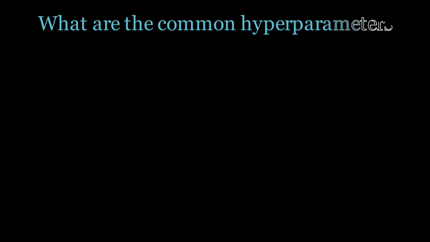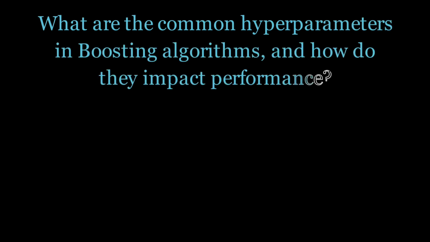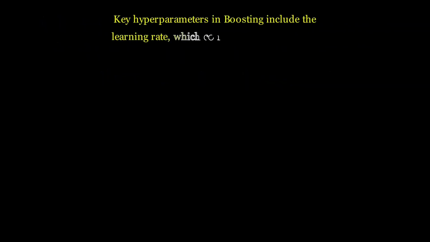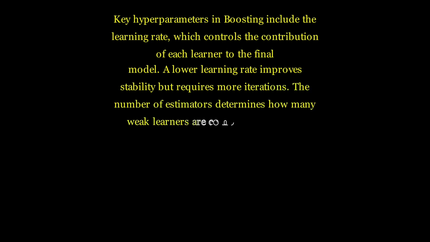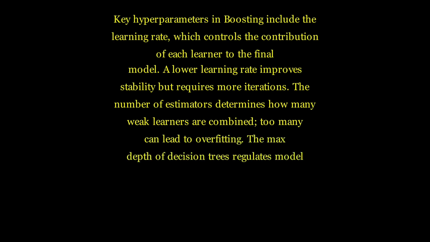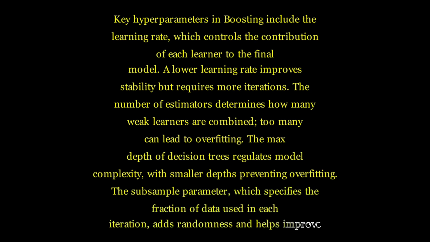What are the common hyperparameters in boosting algorithms and how do they impact performance? Key hyperparameters in boosting include the learning rate, which controls the contribution of each learner to the final model. A lower learning rate improves stability but requires more iterations. The number of estimators determines how many weak learners are combined. Too many can lead to overfitting. The max depth of decision trees regulates model complexity, with smaller depths preventing overfitting. The subsample parameter, which specifies the fraction of data used in each iteration, adds randomness and helps improve generalization.